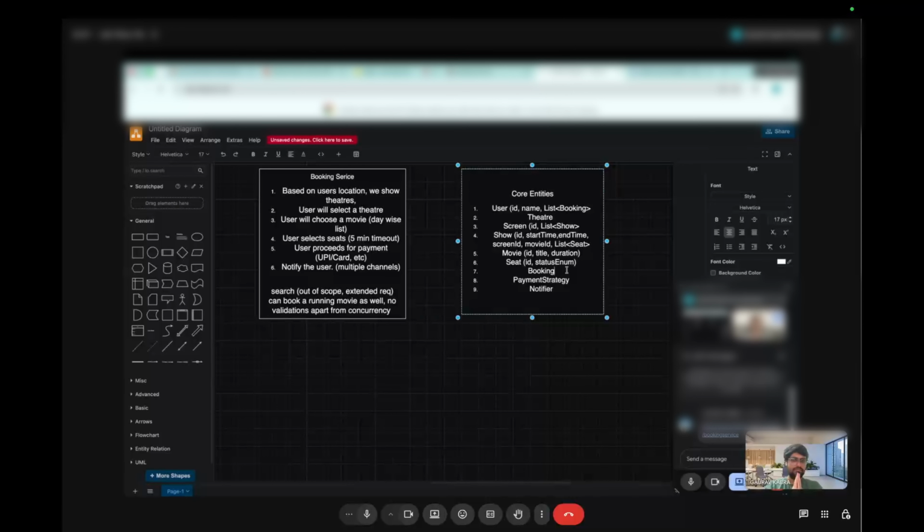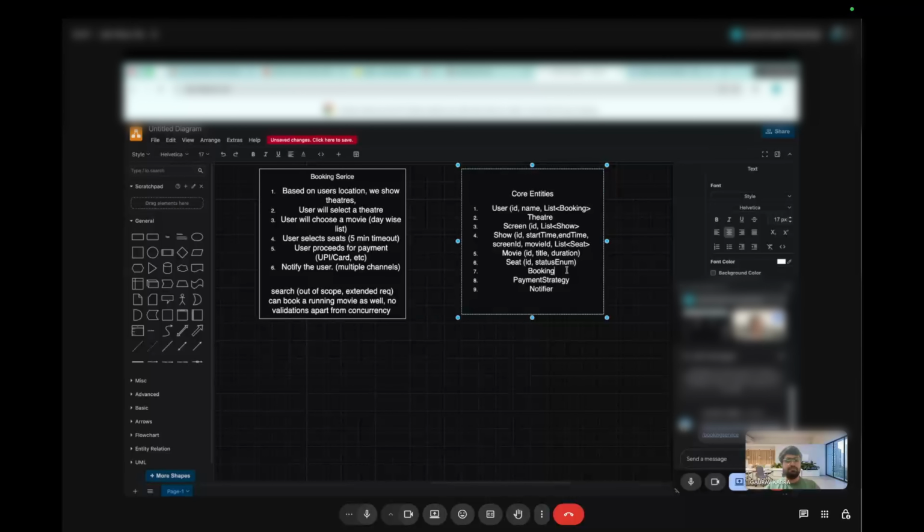Now for those seat IDs, we will first try to acquire the reentrant lock. We have the feature of try lock, where we first check if some other user is already holding that lock or not. So we try to acquire a lock, and if we are able to acquire the lock for all the seats, then we proceed for booking. If the user makes the payment, we do a checkout, and based on whatever payment type the user has selected, the payment will be done.